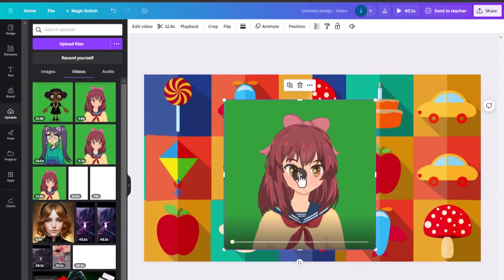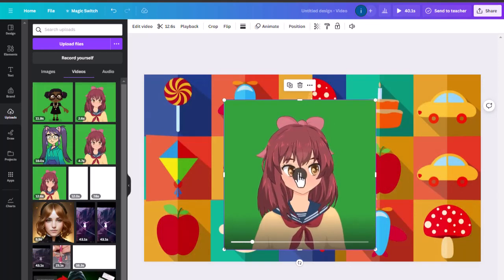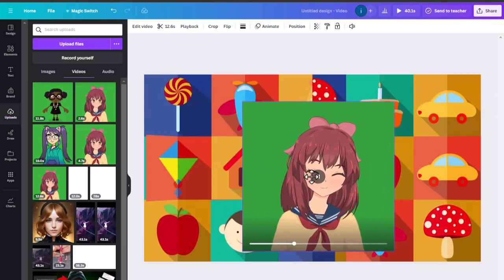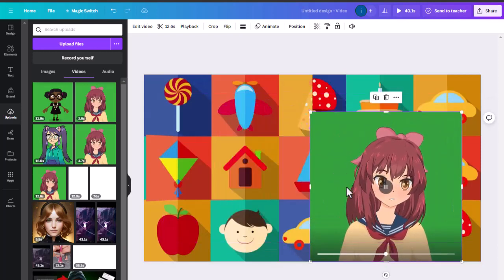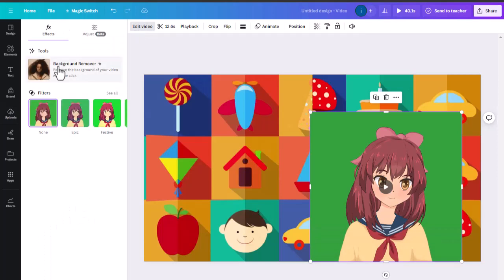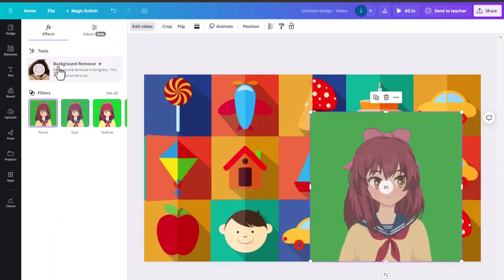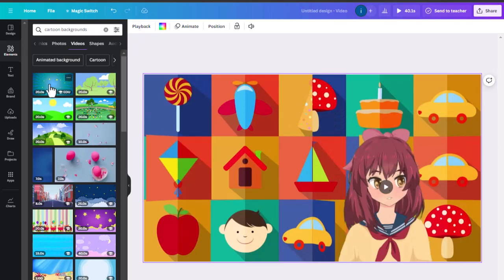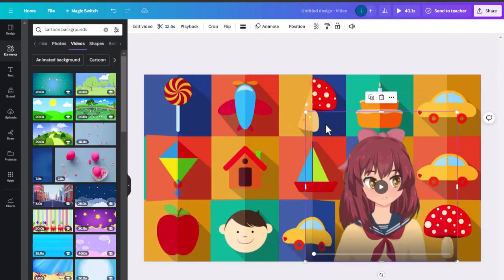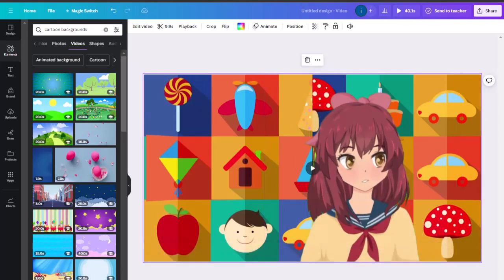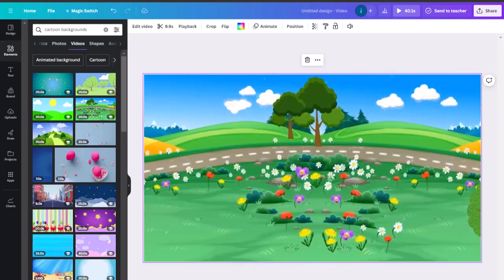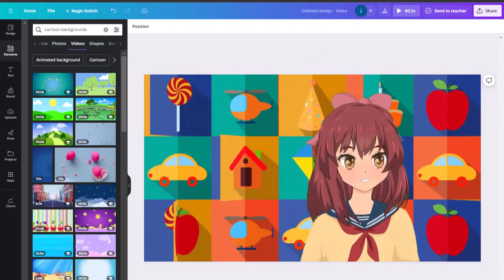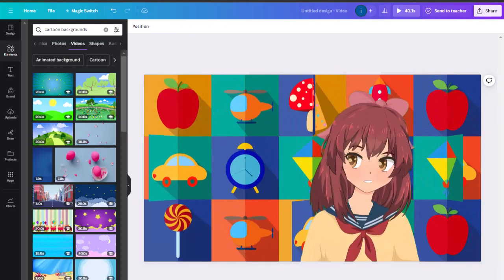Now first of all, we have to remove the green screen from this video, so you can do this in Canva if you have Canva Pro, or else you can do it in any free app like KineMaster, VN App, or CapCut. You can remove the background by using the chroma key. I have just removed its green screen with the background remover in Canva itself. After this, I will slightly adjust the size and position of this character on the screen, as you can see. Well, now the intro part is completely set.